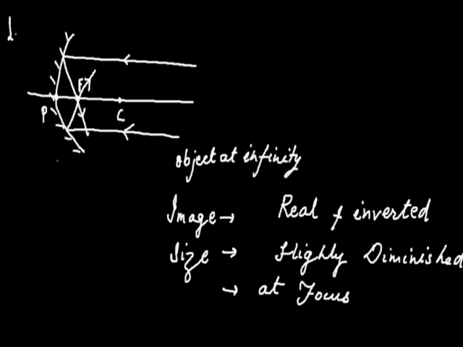Now, let's take the case second. The case second is when the object is not at infinity and not at center of curvature, but it is between center of curvature and the infinity.